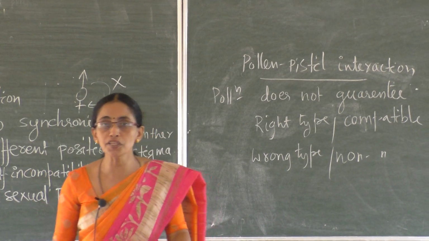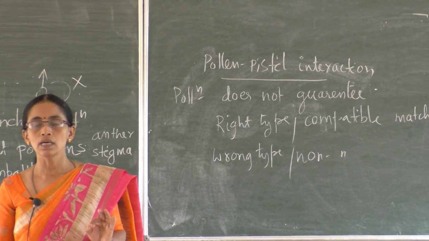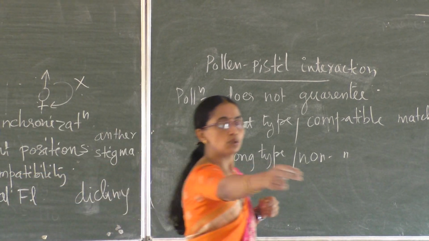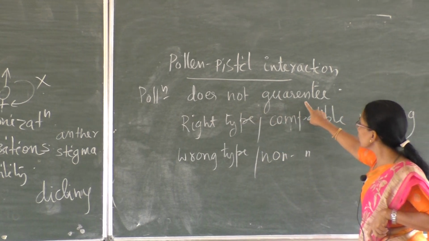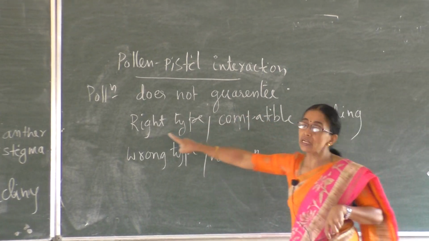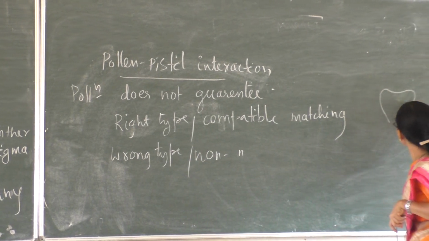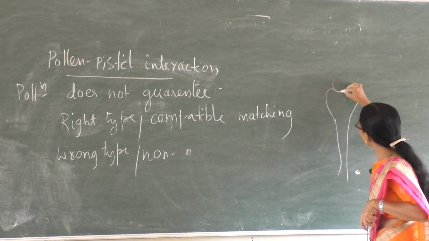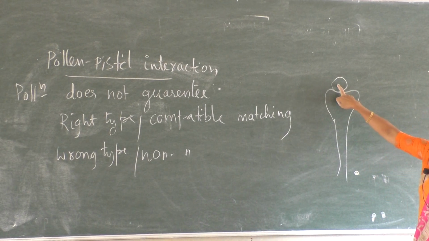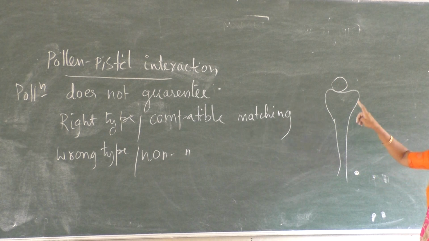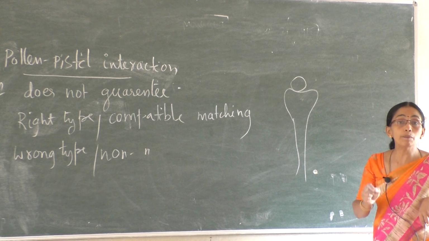The process of pollination does not guarantee that it will bring the right type of pollen to the surface of the stigma. Think like this, this is the stigma, this is a pollen. Pollination does not guarantee that it will bring the right type of pollen to the stigma. Right type means what? Belonging to the same species, compatible.